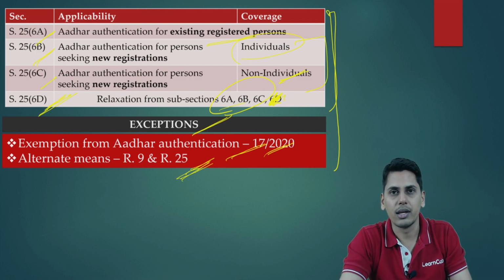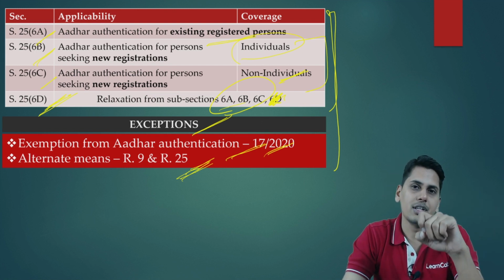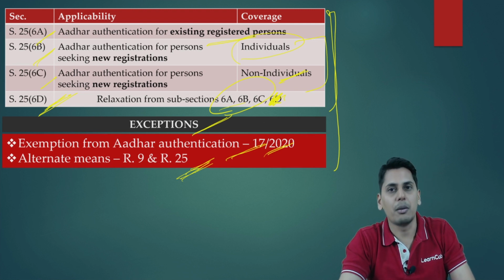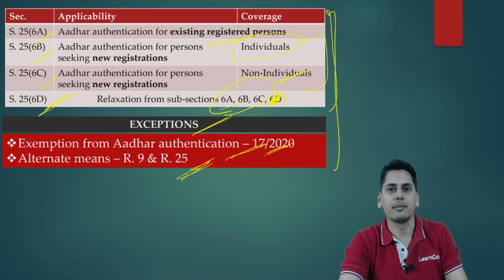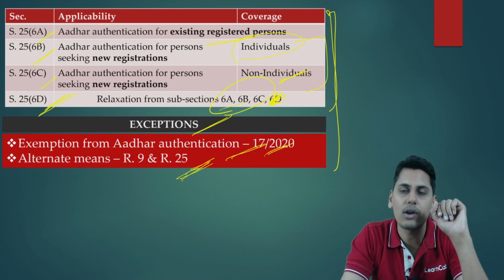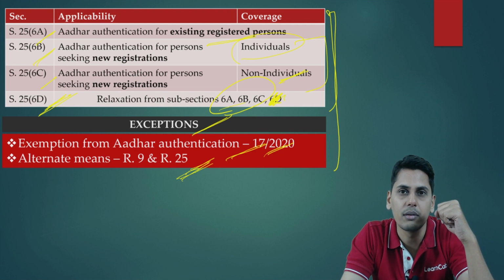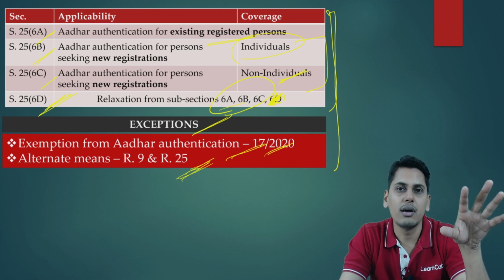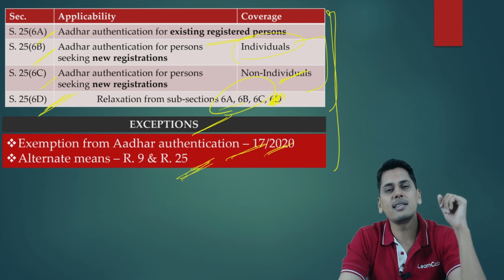Possibility number 2. I am a person who wants to obtain a GST registration. I do have an Aadhaar number. I want to authenticate it. I opt for Aadhaar authentication. A link comes to my mobile number and mail ID as well. But however friends, on the link when I click, I enter my Aadhaar number, my Aadhaar is not getting authenticated for various reasons.